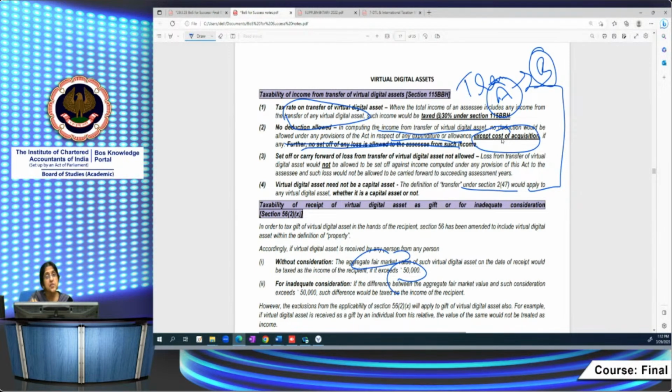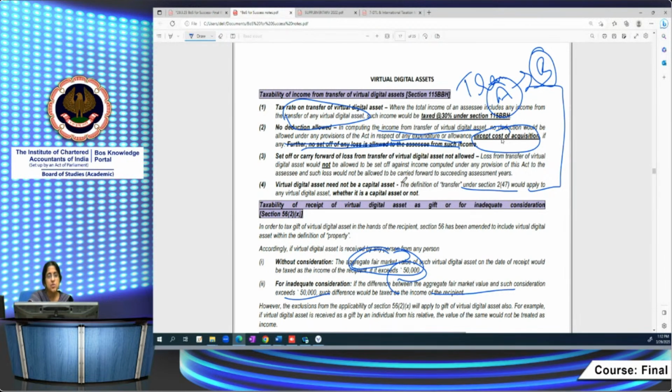Then if it's for inadequate consideration, even in such a case, where the difference between the aggregate fair market value and such consideration exceeds 50,000, the difference would be taxable in the hands of the recipient. So in this context alone, the fair market value of the VDA becomes relevant in the hands of the recipient. But when I'm talking about 56(2)(x), there is a series of exclusions from that. When you get it as a gift from a relative, or a gift on the occasion of marriage, so many exceptions are there. Those exceptions will apply for a virtual digital asset also.